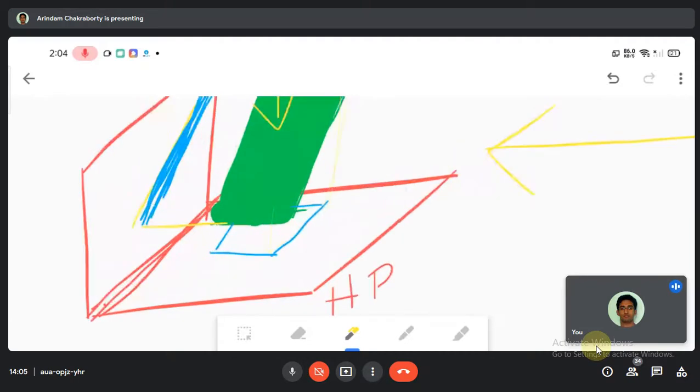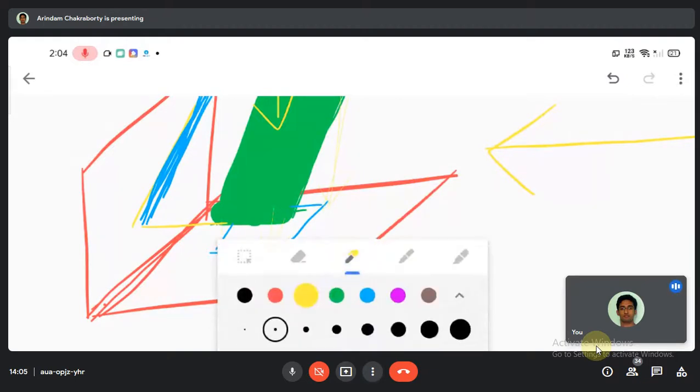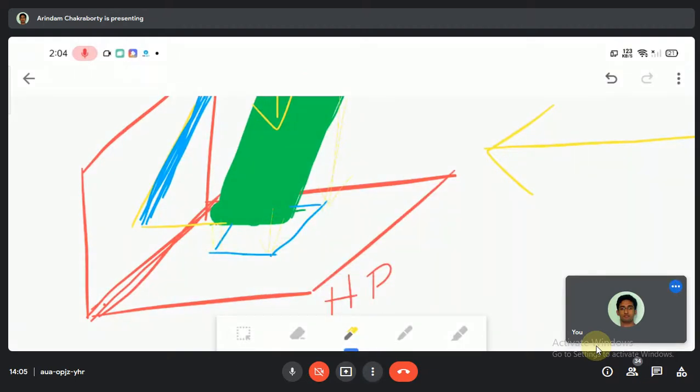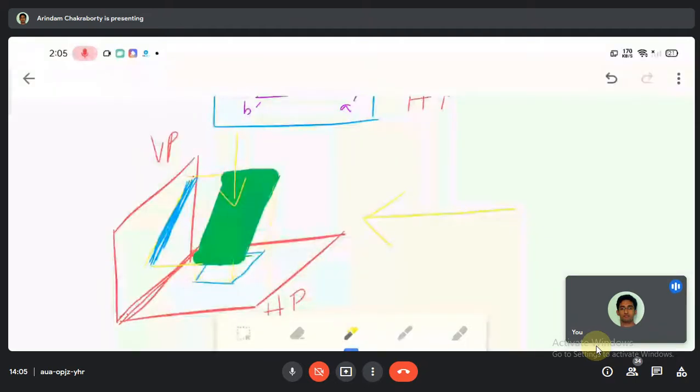I know the projection line won't be visible because I am drawing with the lowest available. So in this manner we could draw this one. Now what will happen?